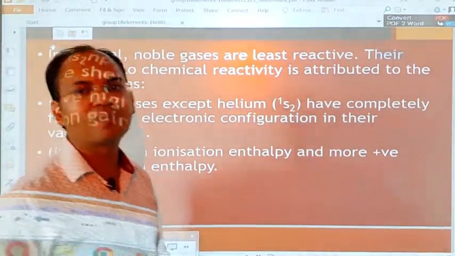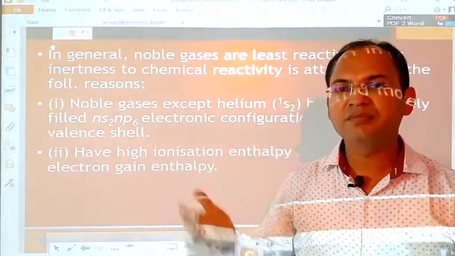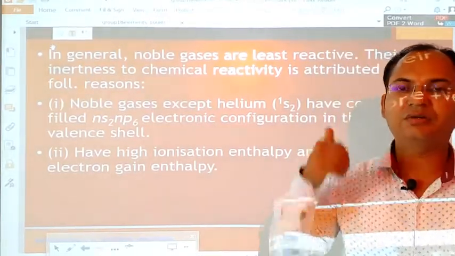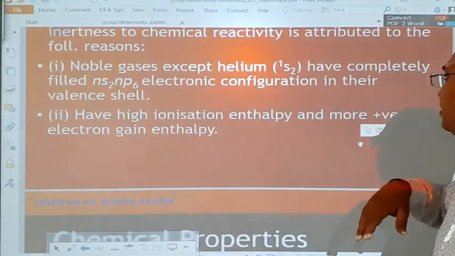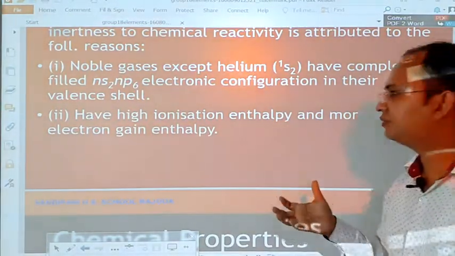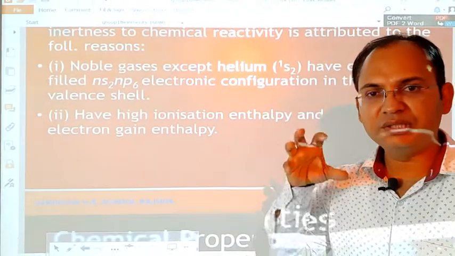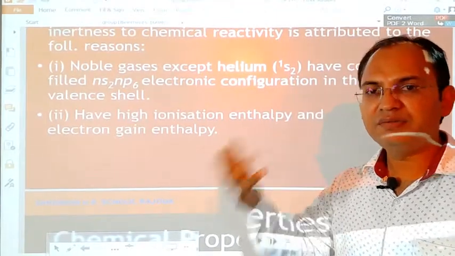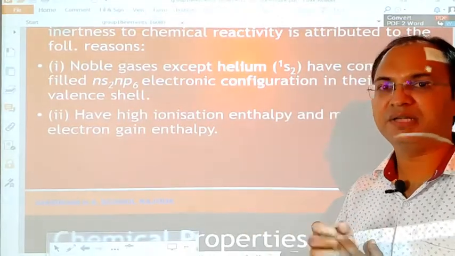Their valence shell already has 8 electrons, so they need not gain or give electrons to any element. Second, they have high ionization enthalpy and more positive electron gain enthalpy. We have discussed this point also. Because of their stable electronic configuration, it is not possible to easily take out an electron from the valence shell or add an electron to it. Both require a large amount of energy.